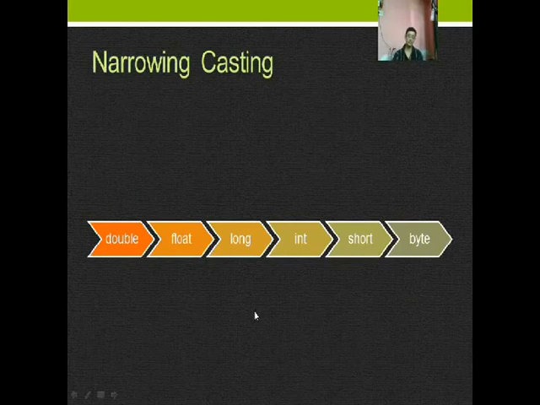Now let us look at narrowing casting. Narrowing casting is actually casting from larger to smaller: double to float, float to long, long to int, int to short, short to byte.